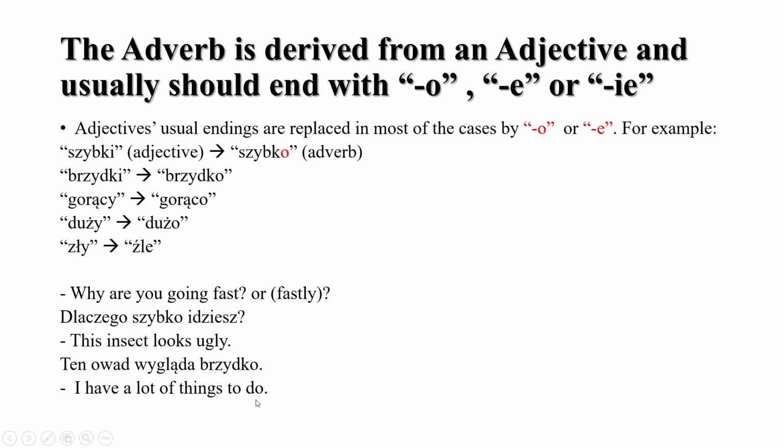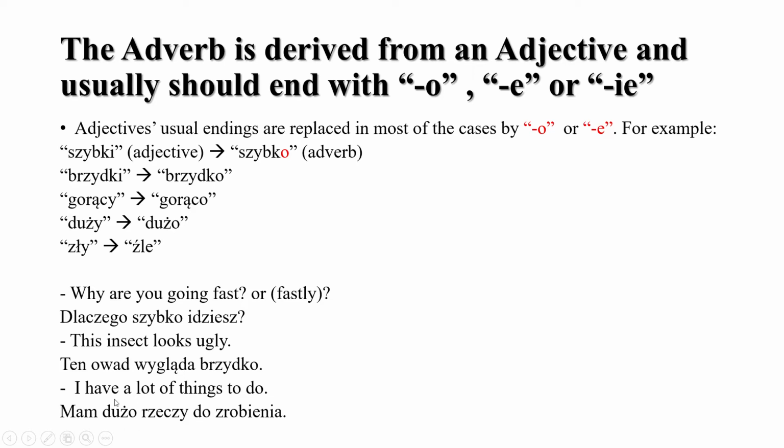Okay, let's move to another example. I have a lot of things to do. Mam dużo rzeczy do zrobienia. Mam means I have, as we said in many other videos. Dużo, a lot of. Rzeczy means things. Do zrobienia: do, to, and zrobienia is the gerund of the verb zrobić. If you haven't seen this verb, you can check my daily verbs, where I talked about robić and zrobić. Mam dużo rzeczy do zrobienia.